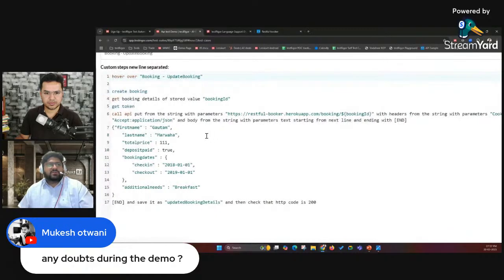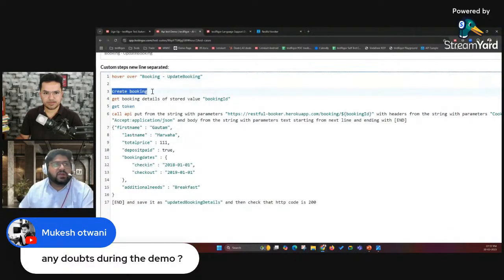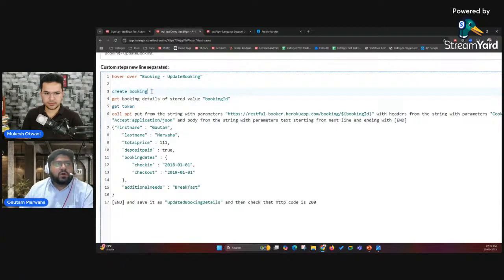Let me maximize this. The first thing that we are doing here is creating a booking, and this particular rule will actually call the APIs of the create booking module. In the response we'll be getting the booking ID, and then that booking ID I'm passing to the next rule, which is get booking details of stored value booking ID. Suppose the booking ID is 352, this will be automatically passed to the next rule that I've created. This will get us the booking details of that particular ID.